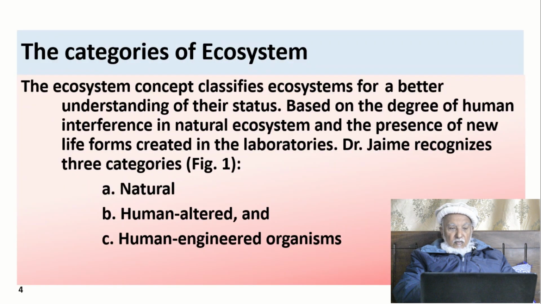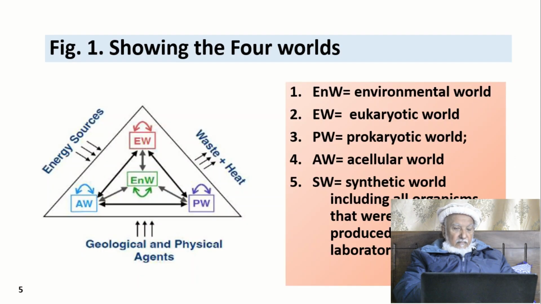We explain them. The ecosystem concept classifies ecosystems for a better understanding of their status, based on the degree of human interference in natural ecosystems and the presence of new life forms which have been created or are being created in the laboratory. So we can recognize three types of ecosystem: natural, human altered, and human engineered ecosystem.